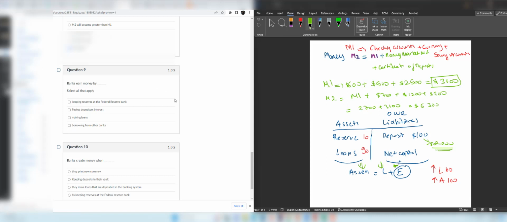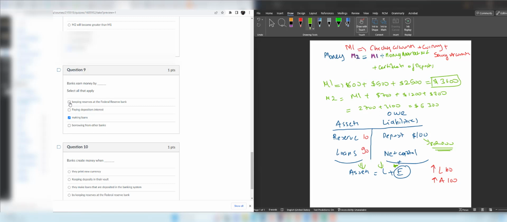Question 9. Banks earn money by making loans, and we need to find all the answers that fit this. So how are they making money? They get your money, like when you deposit money into the bank, but they are not going to keep that money in the bank, because money sitting in the bank is not making money. They give this money as a loan to other people. Therefore, they charge interest on the loan, and that interest earning is their income. But it's not the only way they are making money.